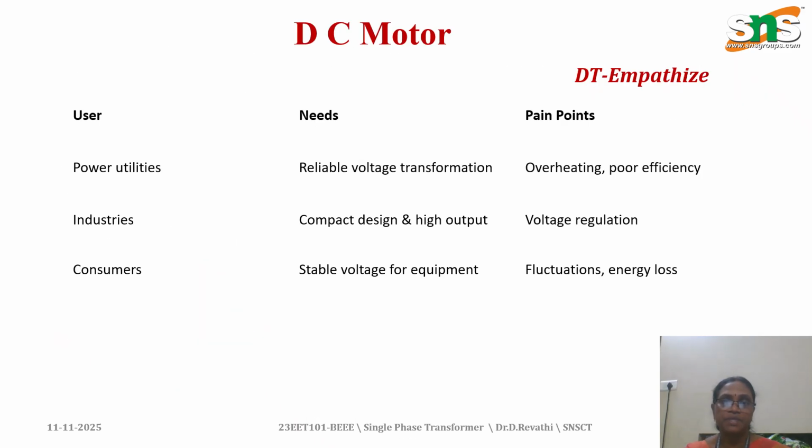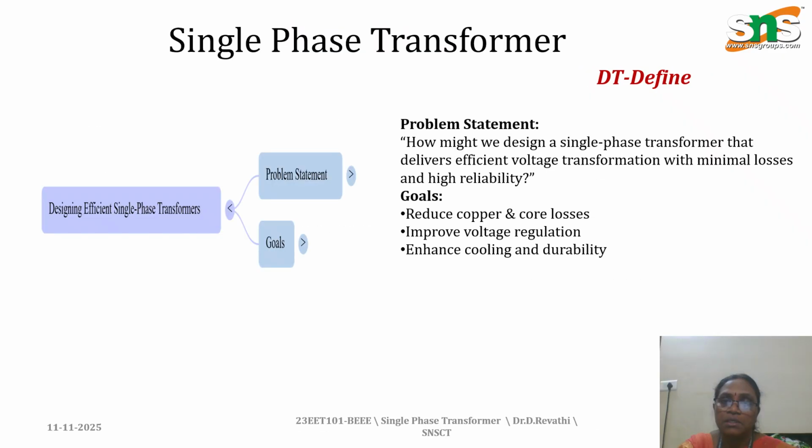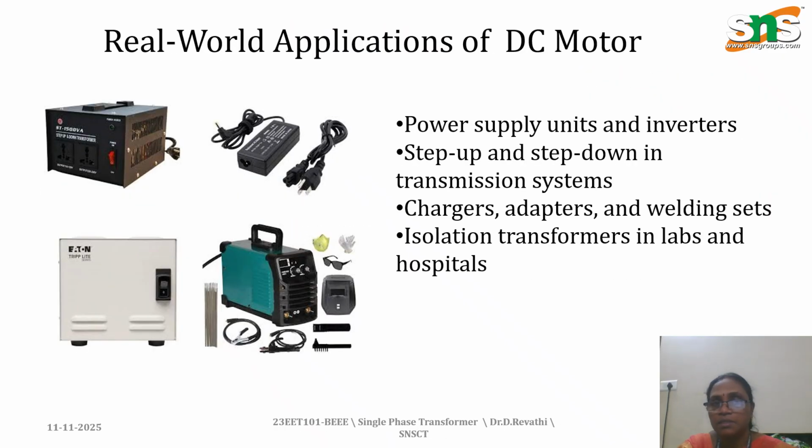We already know the design thinking stages: empathize, define, ideate, prototype and testing. Users are power utilities, industries, and consumers, based on their needs. We empathize, define and ideate, and then we can make a prototype.